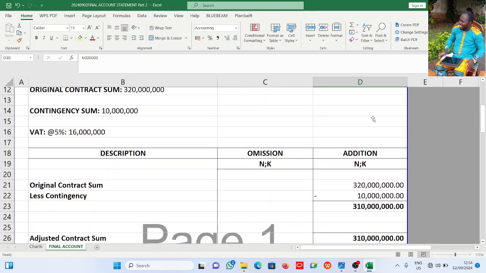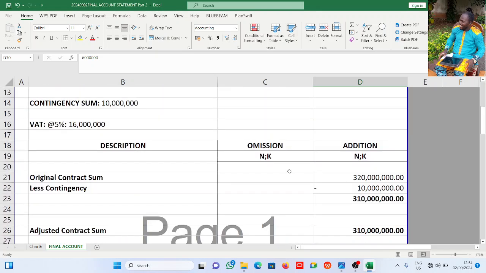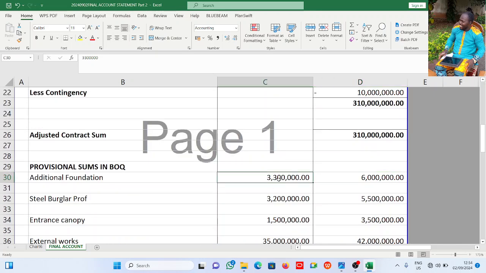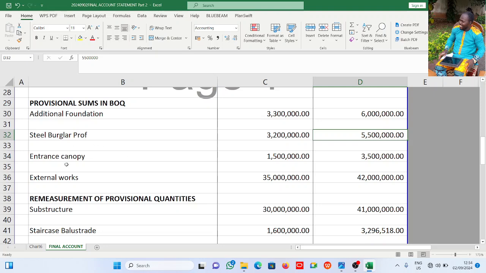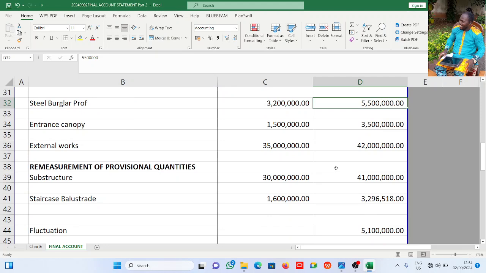That is what you have in the addition column, while what is in the contract is obtained in the omission column. Please let us take note of that. And steel burglar proofing was this, and now it is this. The same thing we'll do for canopy and external works so that we can make the video short.